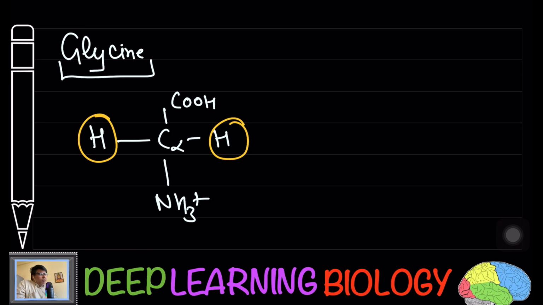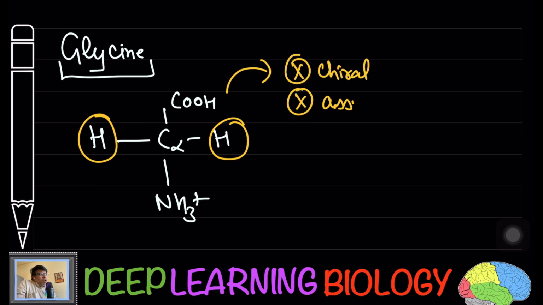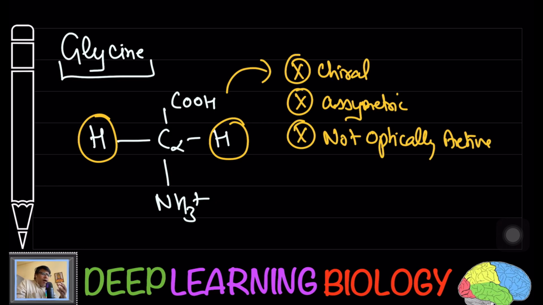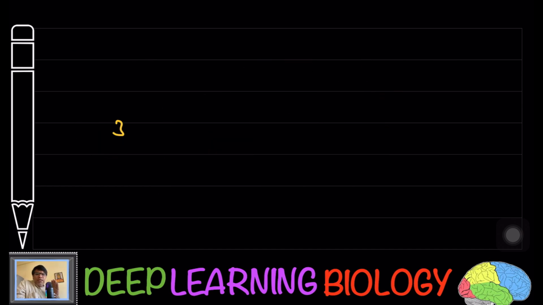Two are the same, so keep in mind it is not a chiral center. It is not asymmetric, and when it is not chiral, it is not optically active. If you have a solution of glycine and pass plane polarized light, the light is not going to move in either positive or negative direction. So keep in mind glycine is not optically active.